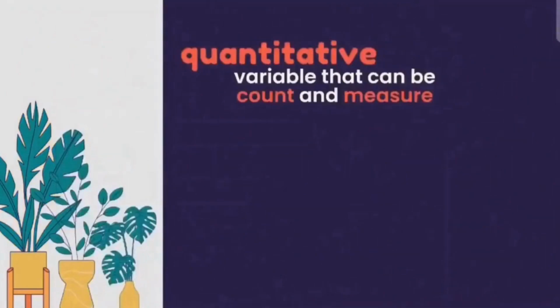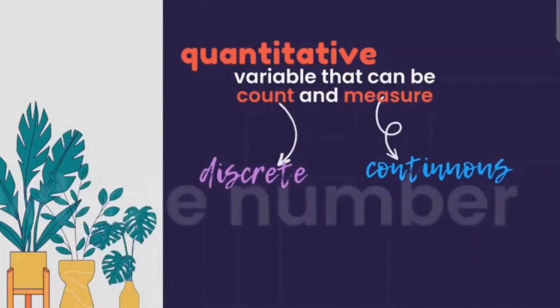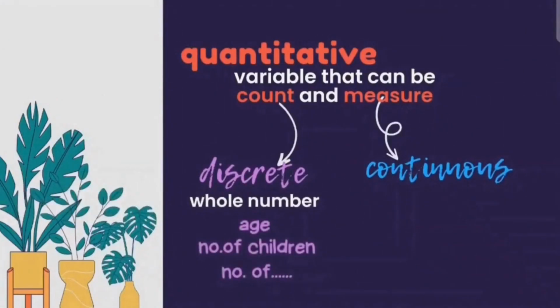Quantitative then can be divided into 2, which is the first one is discrete and the second one is continuous. Discrete is when the variable can only take whole numbers such as age, number of children, number of students, number of books. So we cannot take any decimal value for age such as 2.5 years.